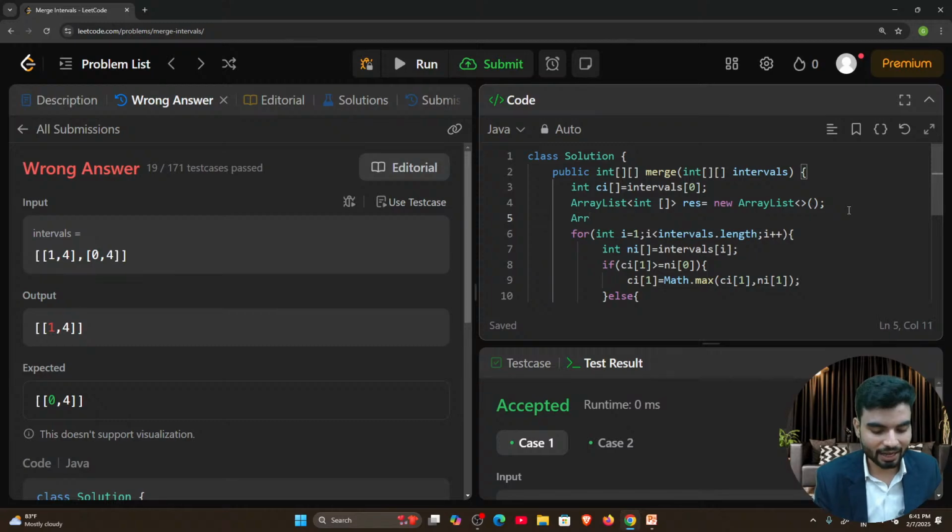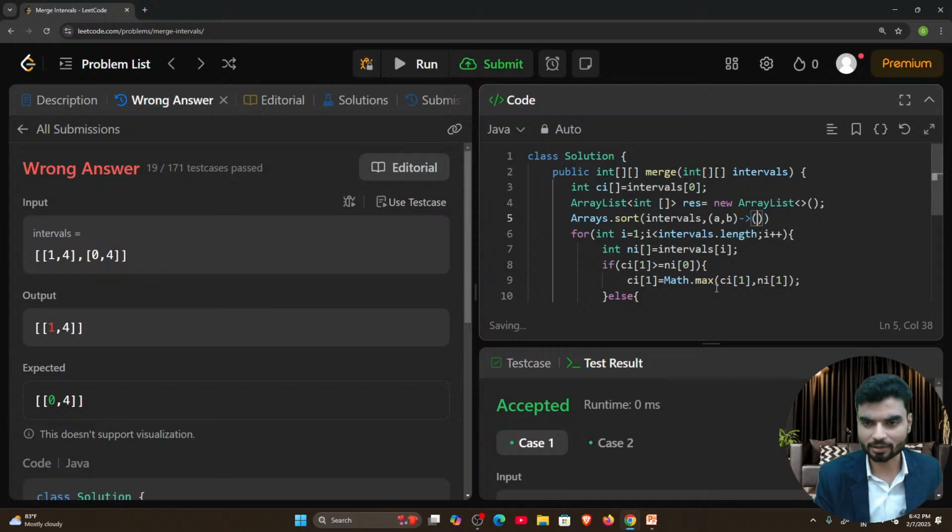So here is one method, Arrays.sort, which basically sorts the arrays. But which array? The array name is intervals. Now in this intervals array, what we want is that it should be sorted based on the internal subarrays. So how can you access them? Through a lambda function. You can write these comparators, or we call it a lambda, like an arrow function in JavaScript.